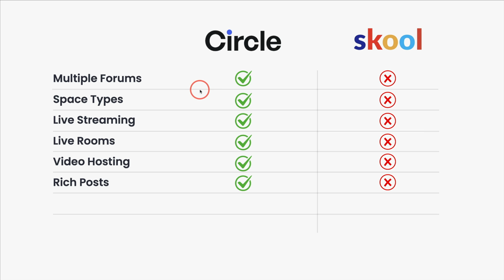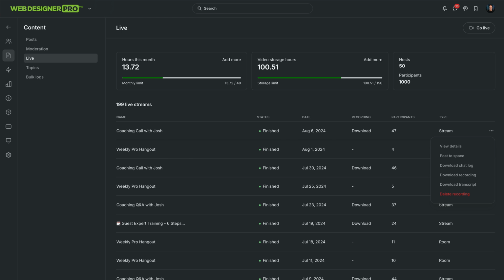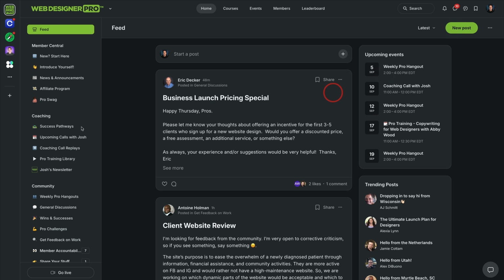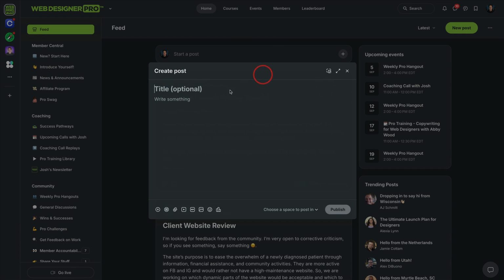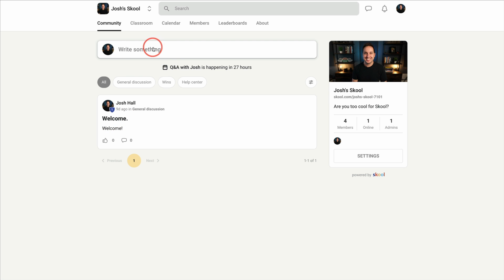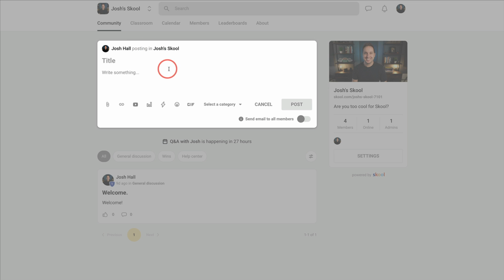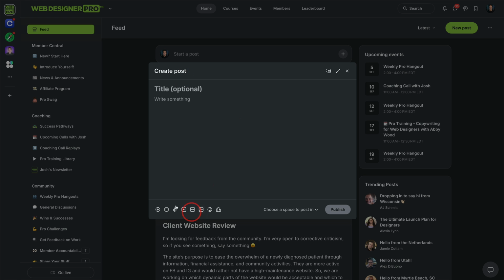Let's look at the posts real quick because the posts do look different between Circle and Skool. So let's go over here. And of course, you can create a new post in any one of these spaces with Circle. We'll just create a new post right here. And it'll look similar at first to what you'll see in Skool, except in Circle, you can get much more detailed with all of this. So you do have some options for attachments, links, a video, a poll, an action, some things here, but you can do way more here in Circle.